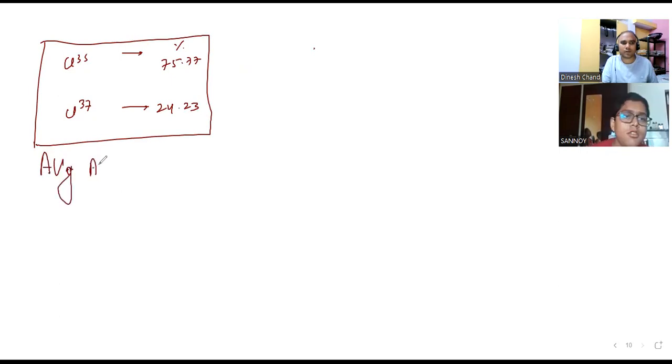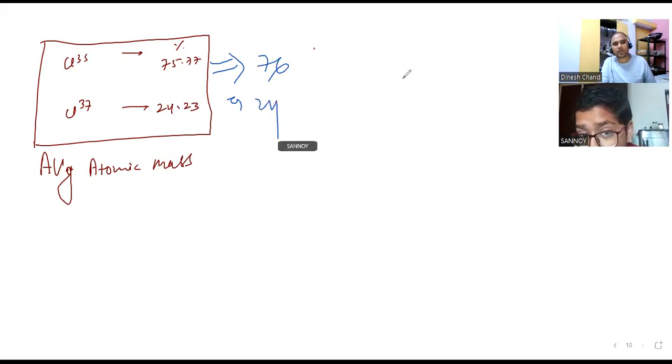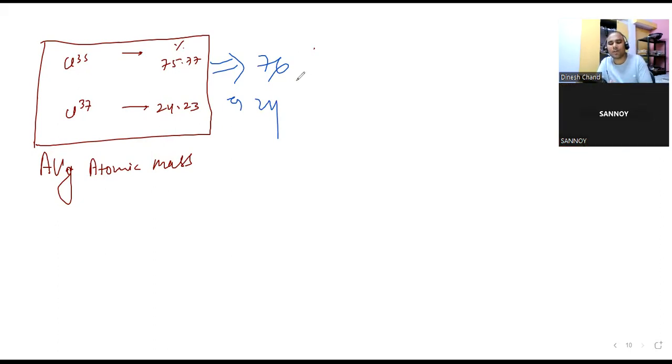Sir, these percentages, can we round them off to 76 and 24? Yes, you can do that, it will make it easy. Actually, in competitive track, we don't do the calculation. We simply memorize the atomic mass, so I already know this will be 35.5. But if you solve it, the value will also come the same.